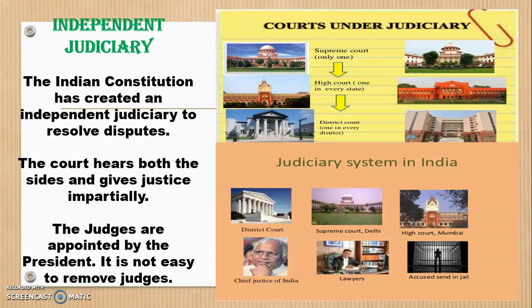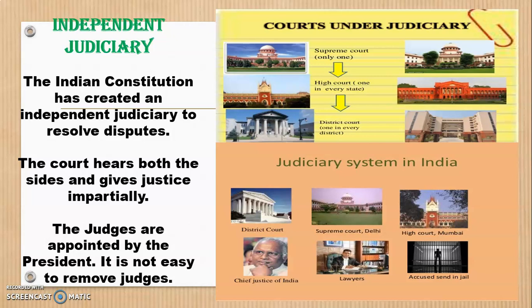There are 3 different levels of courts. At the bottom, you have the district court. That is, every district will have one court. Our district is Palghar, so we have one district court in our Palghar district, and in every taluka, like Vasai-Virar taluka in Vasai-Gaon, we have a court, right? Then we have a court at Palghar, and at Dahanu. So different talukas will have a court, but these taluka courts go under the district court.